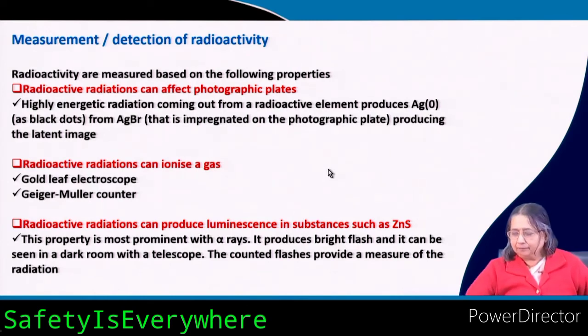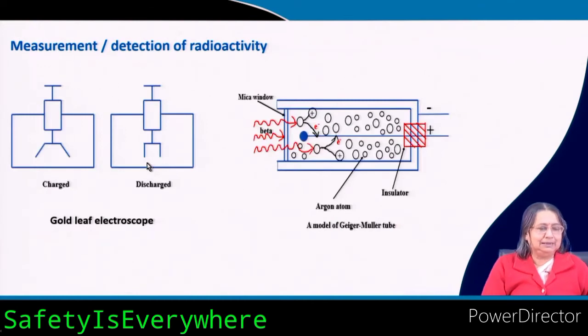Another method is there, that I will show you. The gold-leaf electroscope is a very old device; Becquerel and Madame Curie used it. These are thin foils of gold, and this is the rod, which is insulated, and there is some air also.